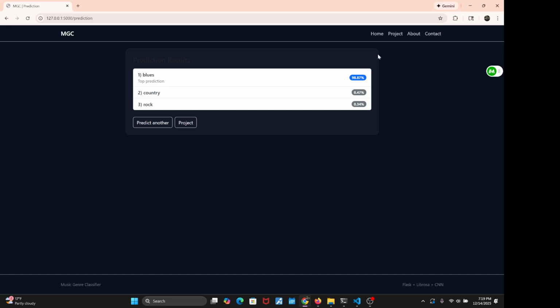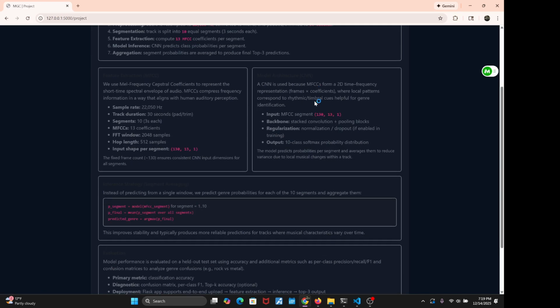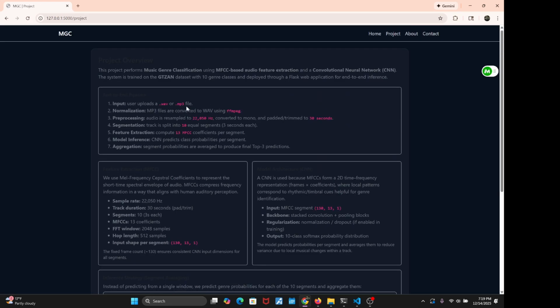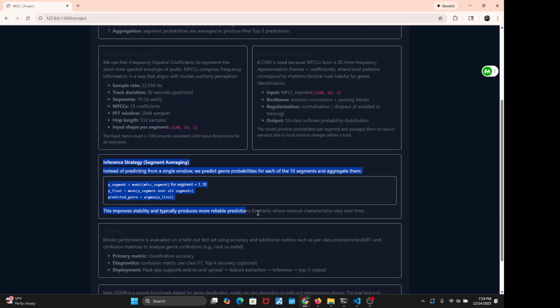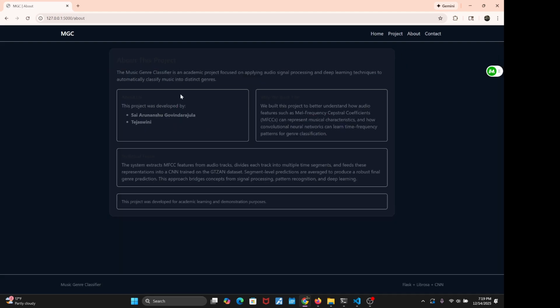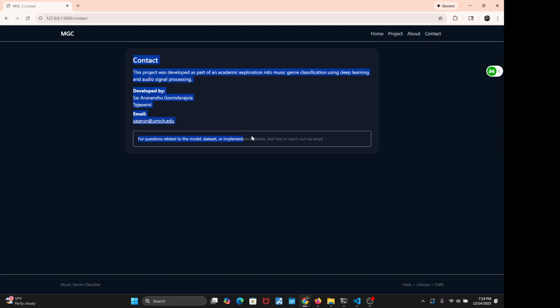And we even have other pages that we attached just for the theme of the website. On the home page, we have all the basic directions to use the software. On the project page, we have a basic description of how the project works and what we did. Then in the about page, we have about us and why we built this project. And finally in contact, we have our names and a contact email address. So that's our entire project.